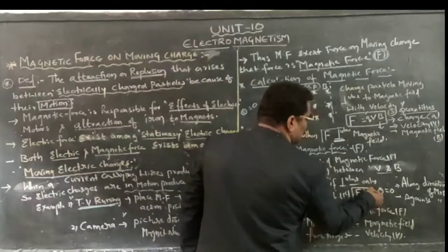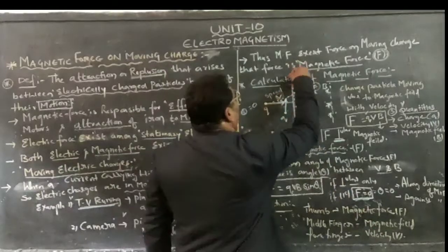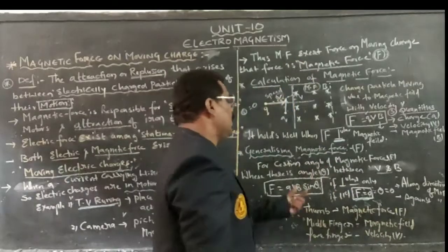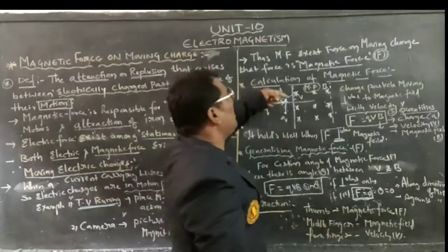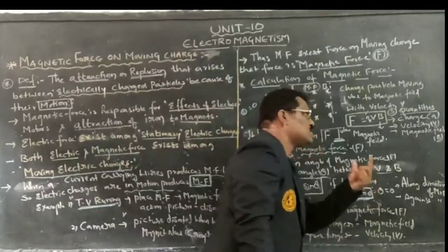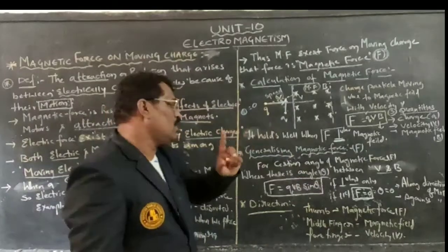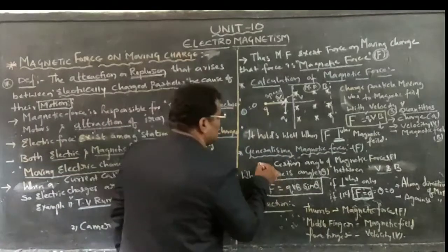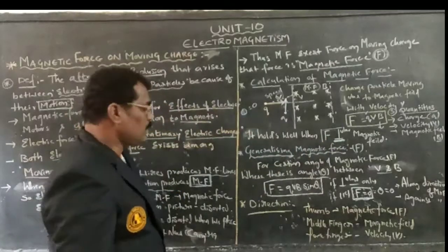Therefore, F is equal to 0. It is along the direction of the magnetic field or against the direction of the magnetic field. If it is parallel, the magnetic force exerted on the charged particle in motion will be equal to 0. That is the generalization of magnetic force F.